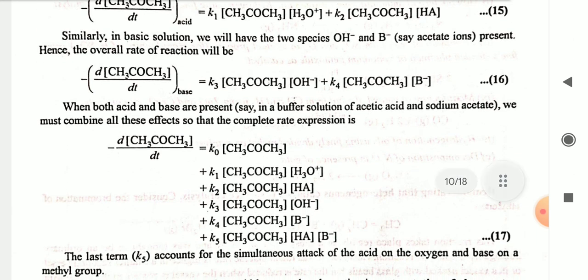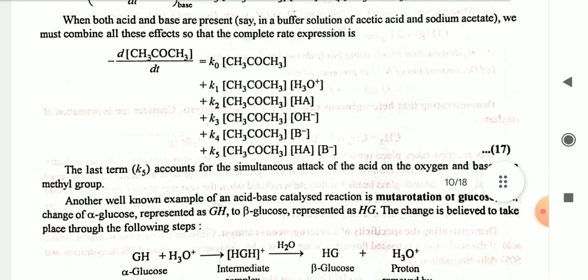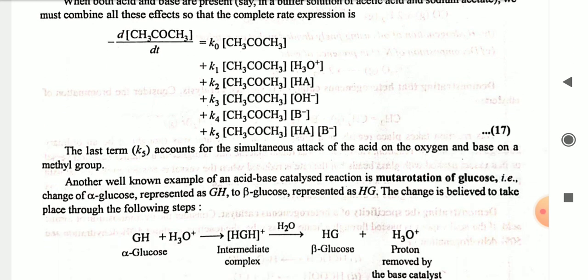say in a buffer solution of acetic acid and sodium acetate, we must combine all these effects so that the complete rate expression is -d[CH3COCH3]/dt is equal to k0[CH3COCH3] plus k1[CH3COCH3][H3O+] plus k2[CH3COCH3][HA] plus k3[CH3COCH3][OH-] plus k4[CH3COCH3][B-] plus k5[CH3COCH3][HA][B-]. Consider this as equation 17. The last term k5 accounts for the simultaneous attack of an acid on an oxygen and a base on a methyl group.